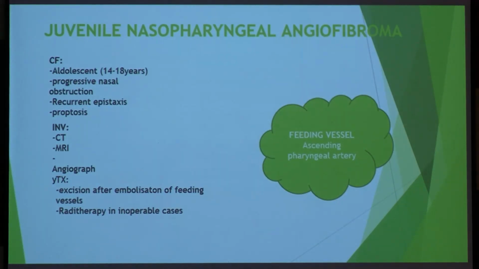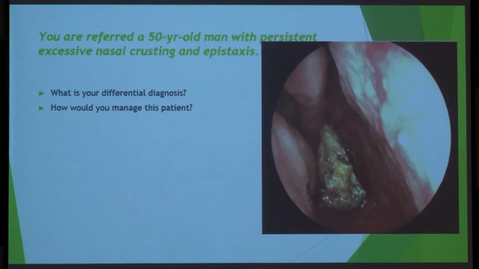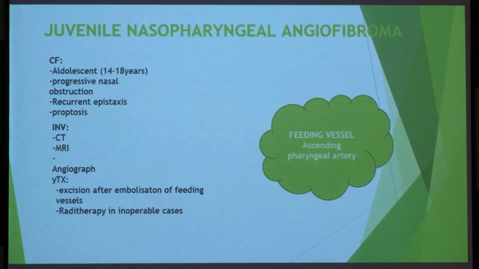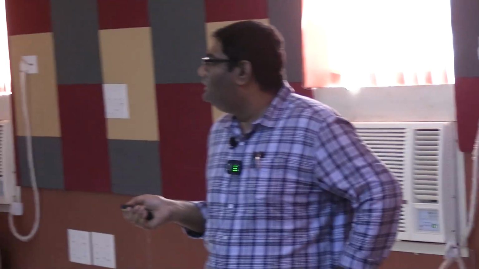And sinonasal tumor, this will be read in detail. Okay, angiofibroma. So let us see, I will give a little bit of introduction. Angiofibroma is a very rare tumor, mostly occurring in adolescent males, that's why it's called juvenile.